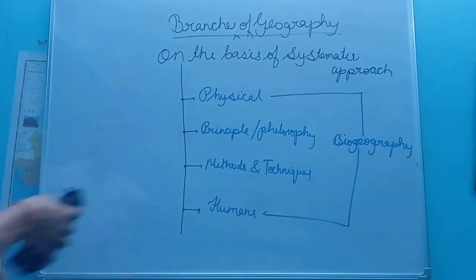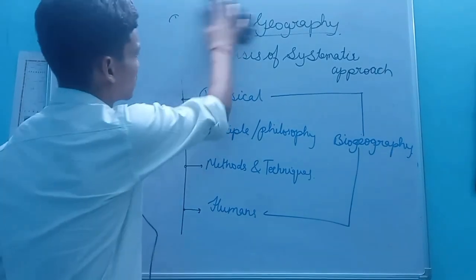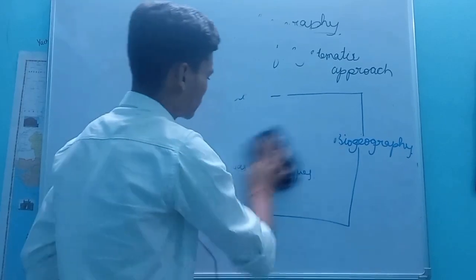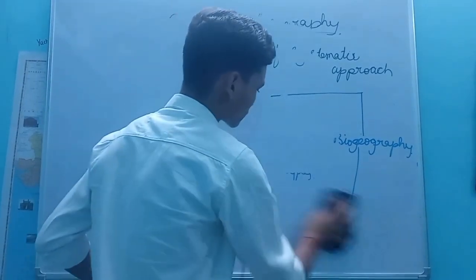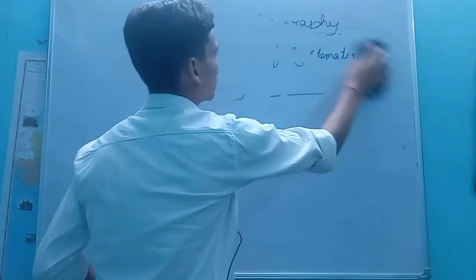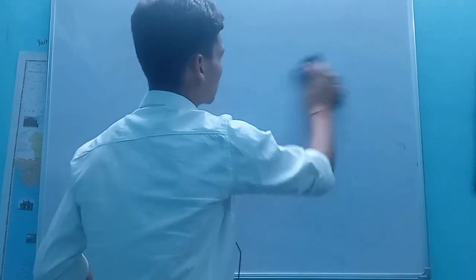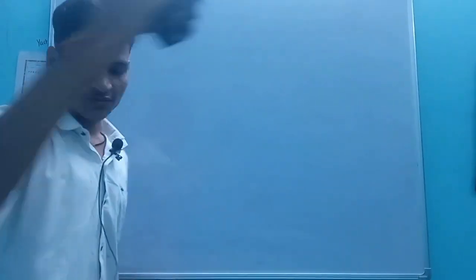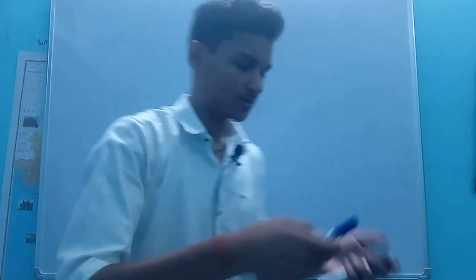Okay friends, so now I am going to erase this. Now we will discuss the first one, which is physical geography. So what is physical geography? Physical geography is also divided into four parts. First one is geomorphology, second is climatology, third is hydrology, and the fourth is soil geography. Let us discuss them one by one.